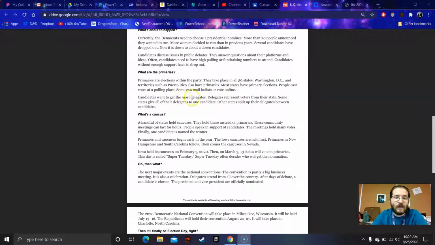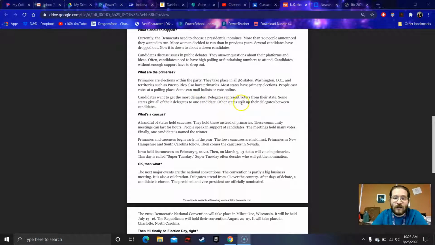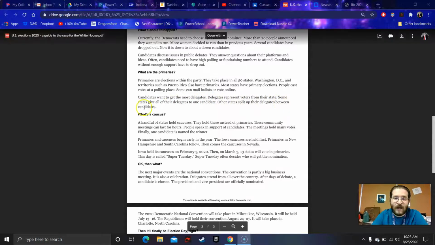Candidates want to get the most delegates. Delegates represent voters from their state. Some states give all of their delegates to one candidate. Other states split up their delegates between candidates.